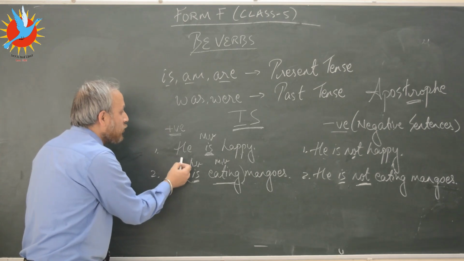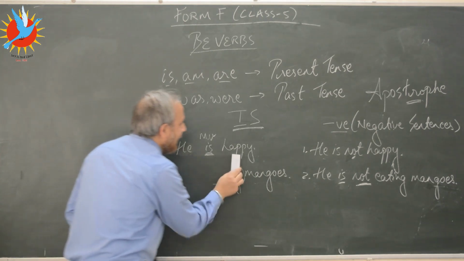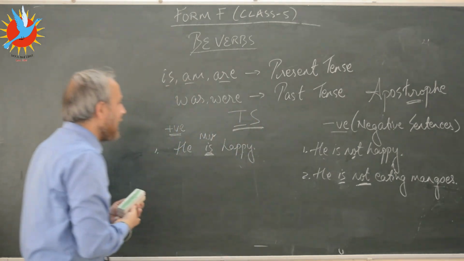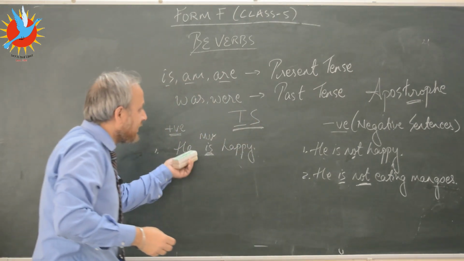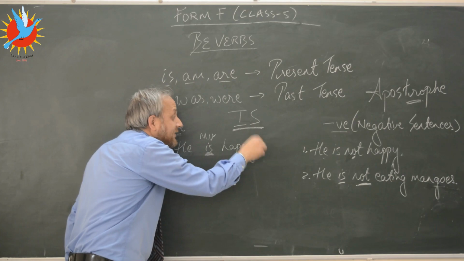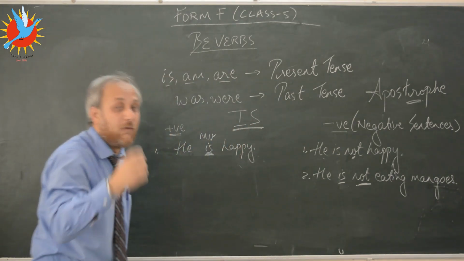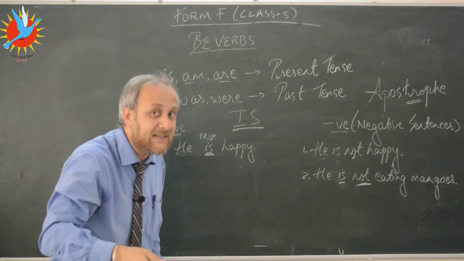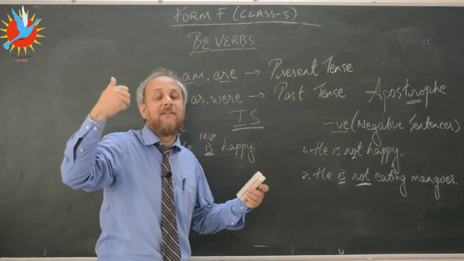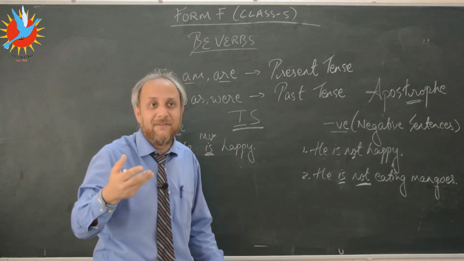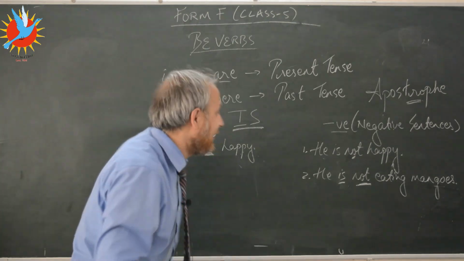So let's say, he is happy. This is an assertive sentence. Remember kids, we did this last year in class 4: 4 kinds of sentences. You have assertive, exclamatory, imperative, and interrogative sentences.